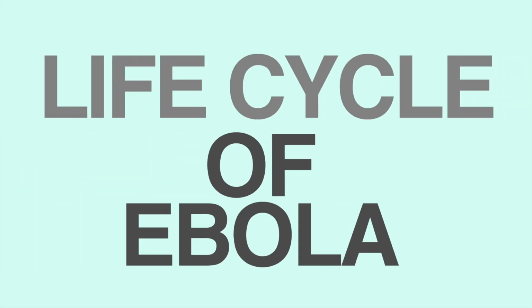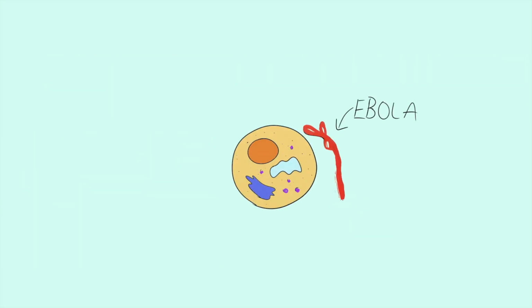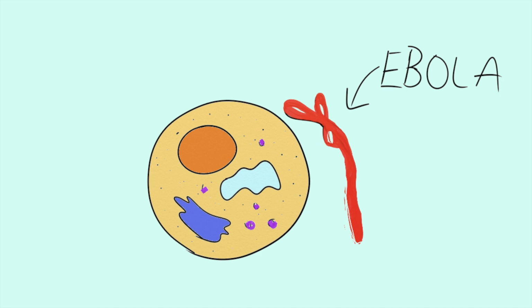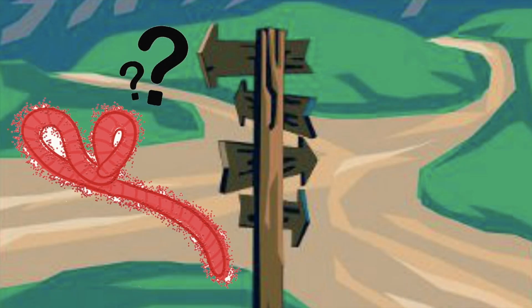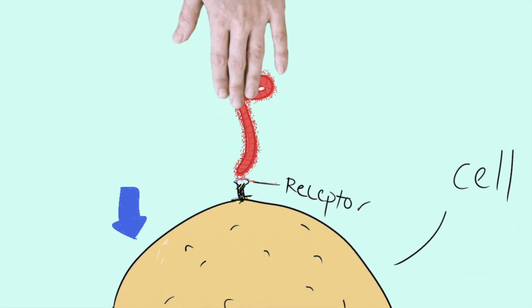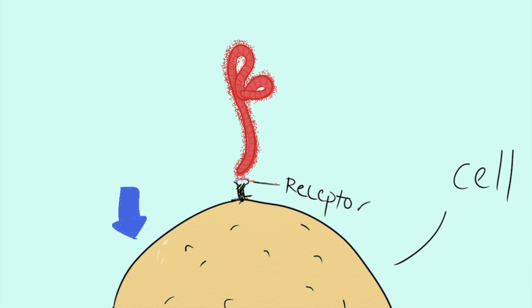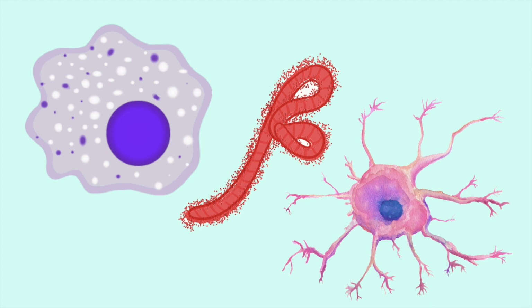Life cycle. It all starts with the extracellular virus, the virus that occurs outside of the cell or host. The virus will try to find a way to get inside the cell, then it will attach to the cell. A receptor on the surface of the host will connect the virus and engulf it into the cell. Most of the cells that are used are dendritic, endothelial, and other immune cells.